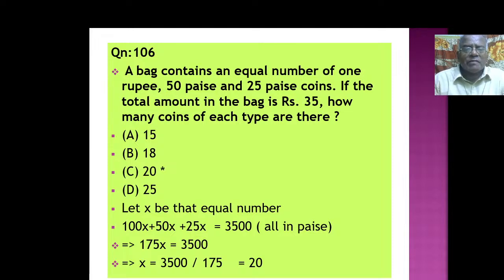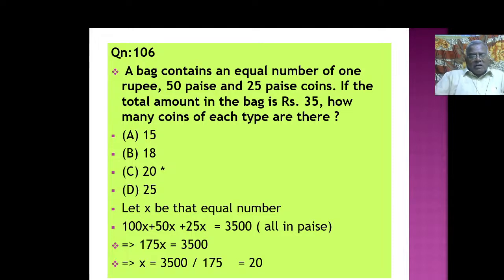I see the given is that how many coins of each type, an equal number of coins are already given. So we will keep X as that number. Let X be that equal number. Now 1 rupee coins here, other coins are in paisa. So you have to change this 1 rupee into paisa. So 100 into X number of coins plus 50 into X plus 25 into X, 25 paise. So on the whole 35 rupees, that is 3,500 paise, all in paise we have given.